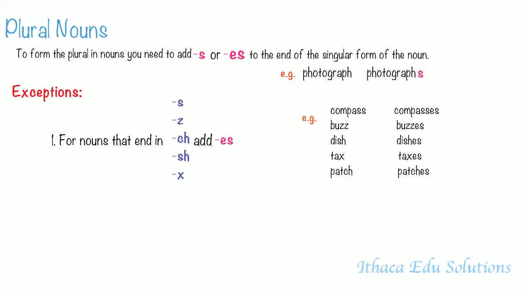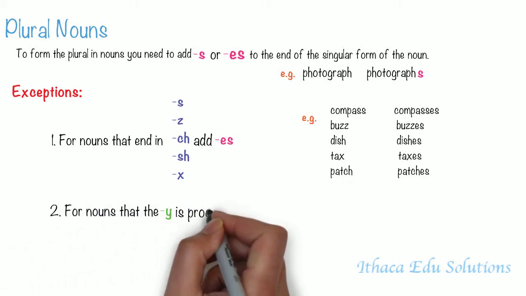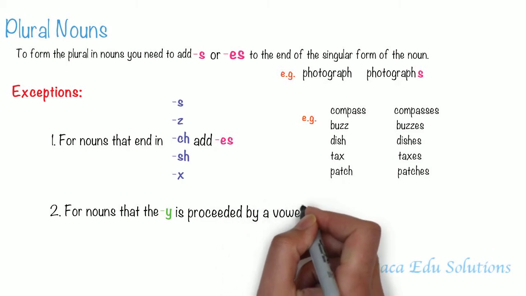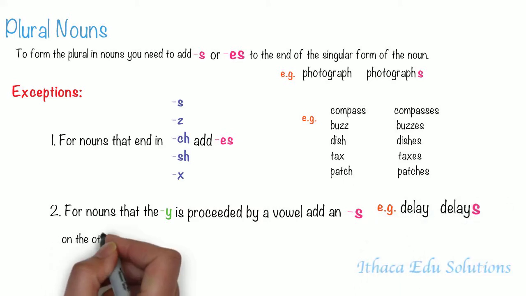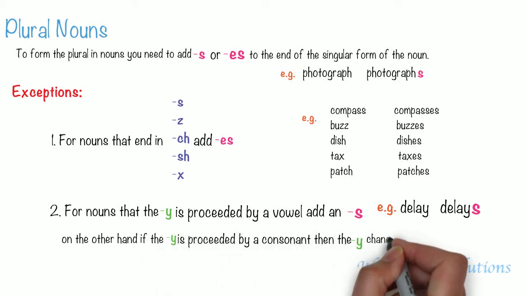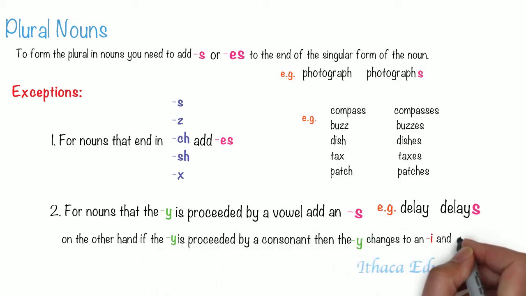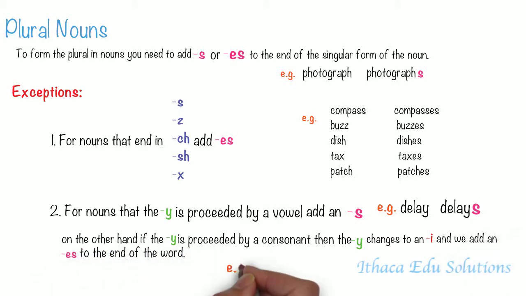The second exception is for nouns where the Y is preceded by a vowel. To form the plural, you need to add an S to the end of the word. For example, delay becomes delays. On the other hand, if the Y is preceded by a consonant, then the Y changes to an I, and then we add an ES to the end of the word. For example, city becomes cities.